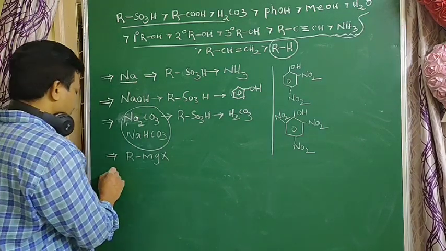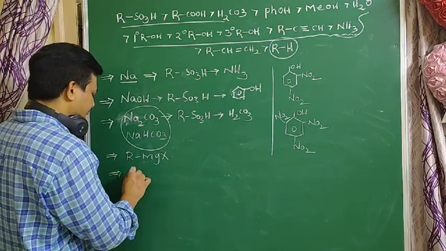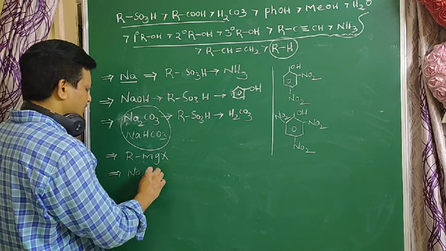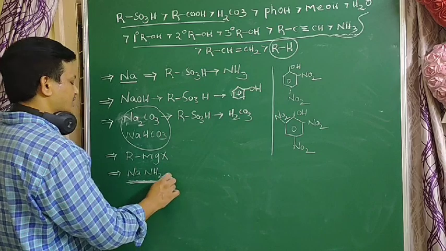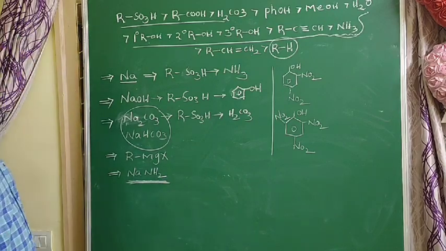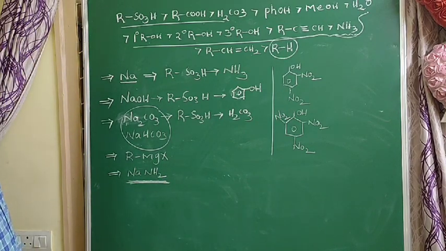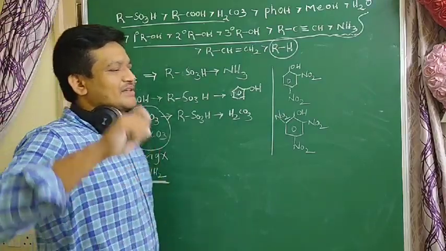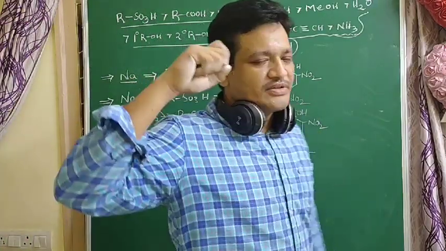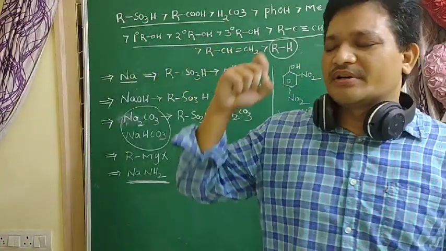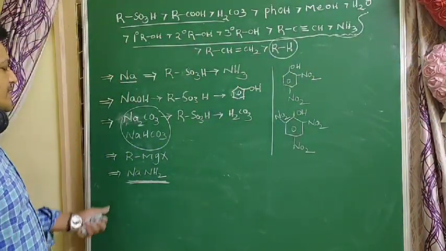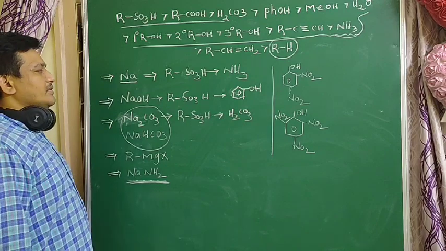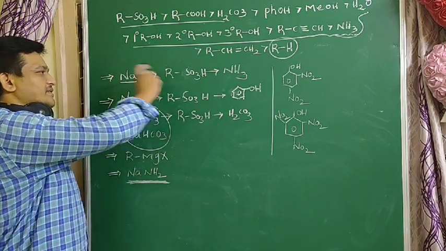Next, sodamide, NaNH2. It reacts up to alkynes. Sodamide reacts with up to alkynes. Alkanes and alkenes do not react with metals, RMgX, bases or sodamide. They do not react with any of these reagents.